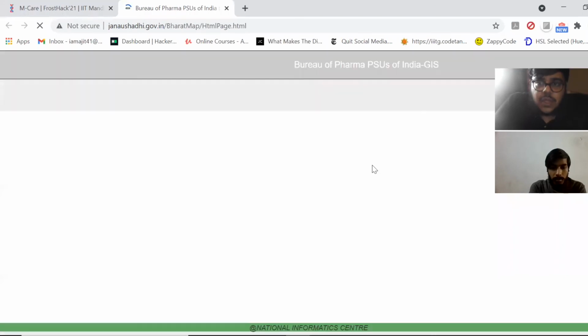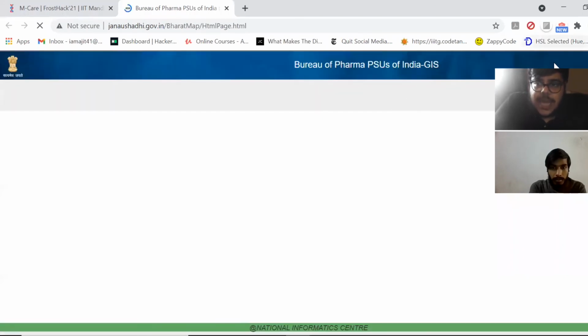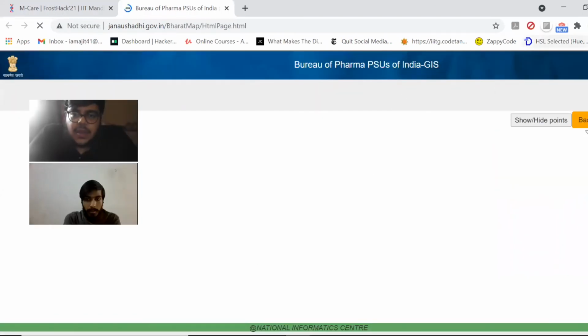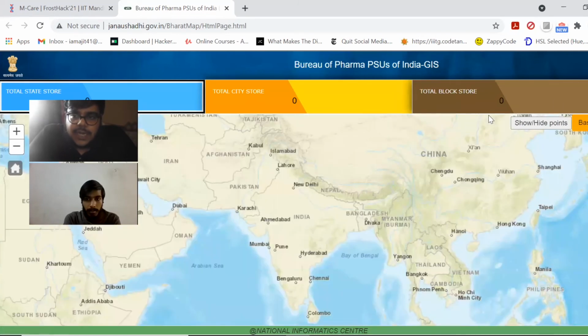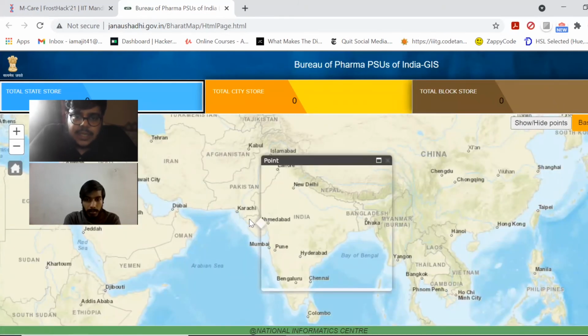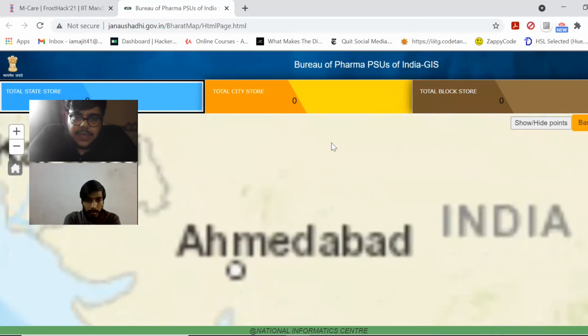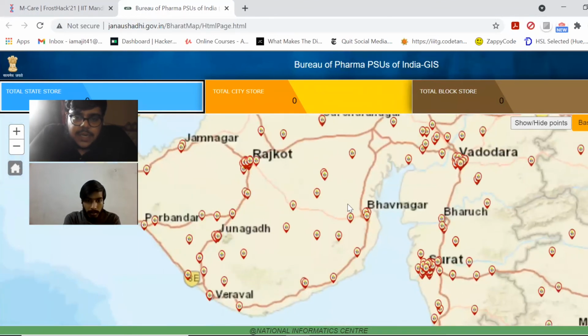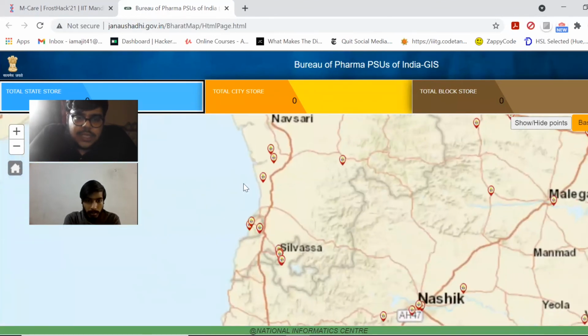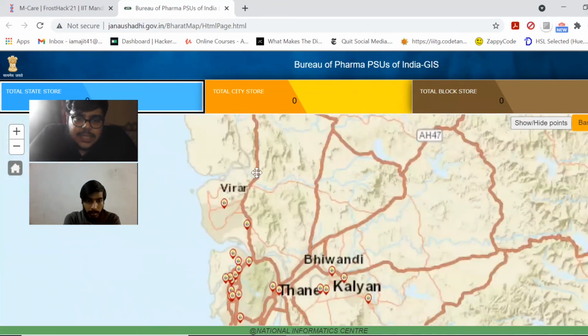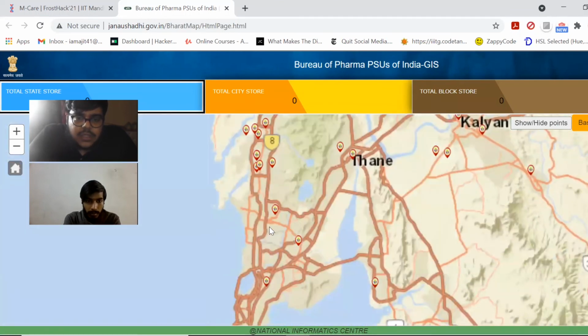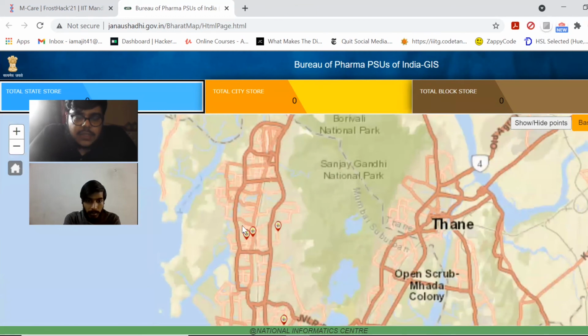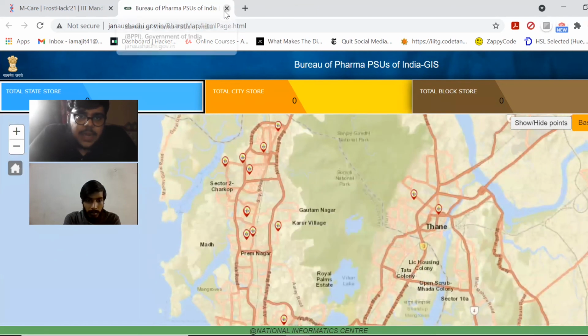If someone goes to locate a Jan Aushadhi store, they'll be redirected to the official website. Over here, they can search on India's map, simply search for the place they want, and they'll be shown all the Jan Aushadhi stores near them. I'm in Mumbai, and as a result, I can see all the Jan Aushadhi Kendras in Mumbai, and I can buy medicines from here at a cheaper rate.